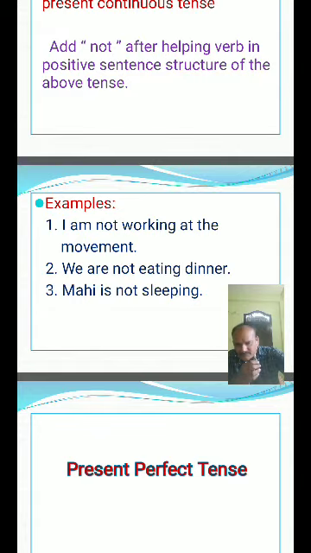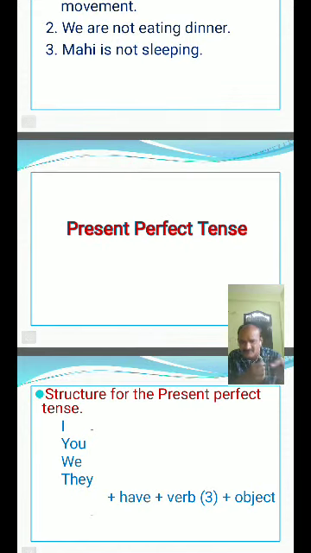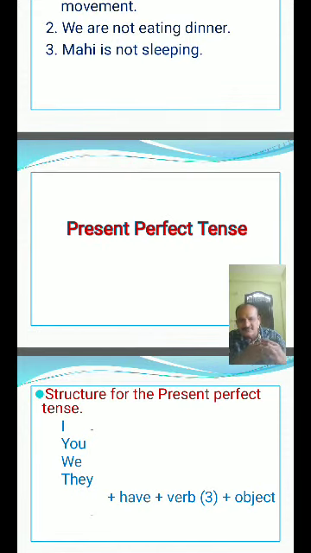Present perfect tense. We use this present perfect tense for just completed actions. We use this tense for just completed actions.